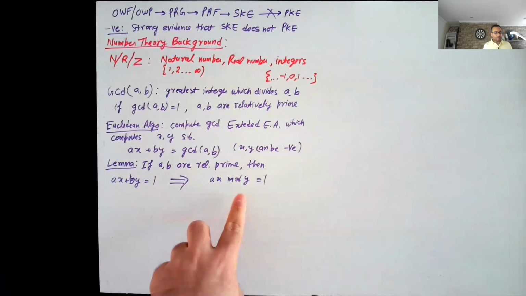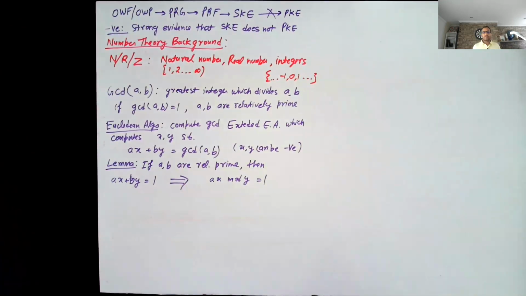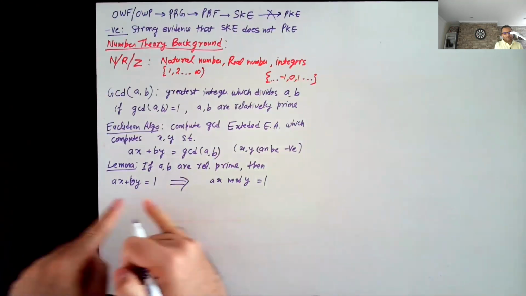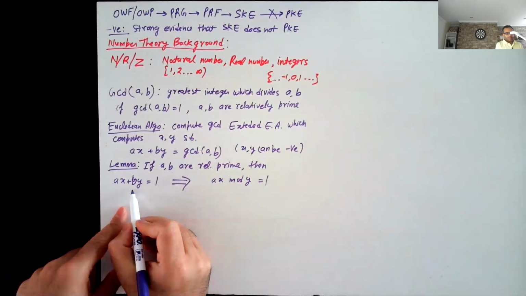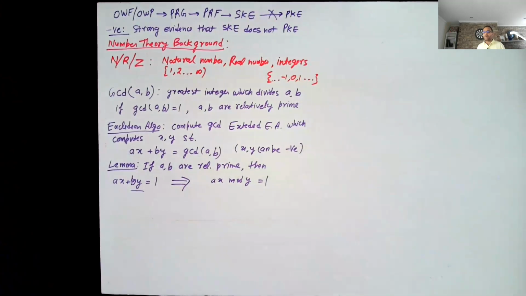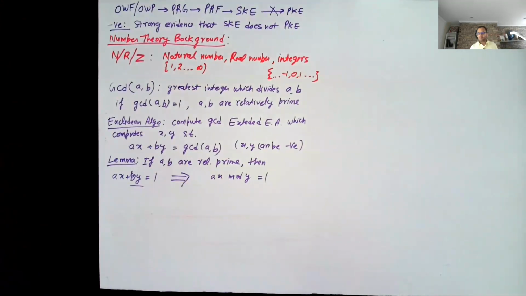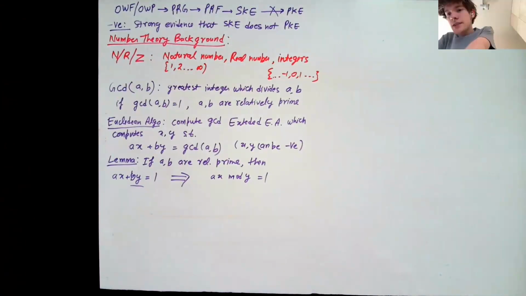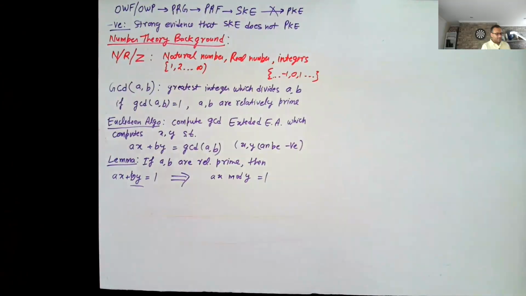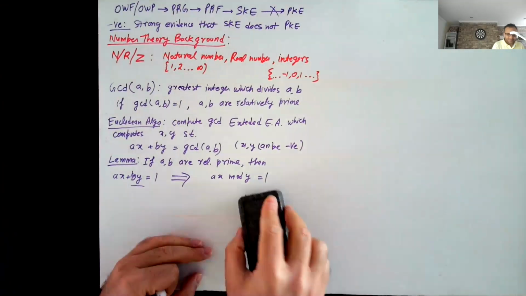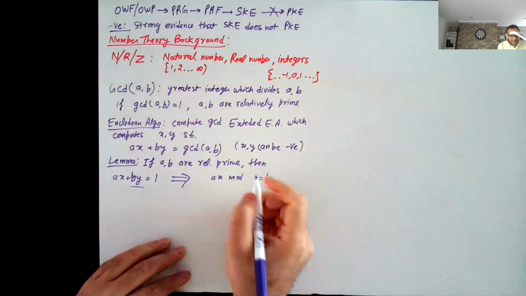Mod y of any number is just you divide that number by y and you are left with the remainder. Here, if you take mod y on both sides, then by being a multiple of y just goes away, and the remainder which is left is just ax. Wait, don't you typically want this in terms of mod b? Sorry, thank you. Yeah, mod b.